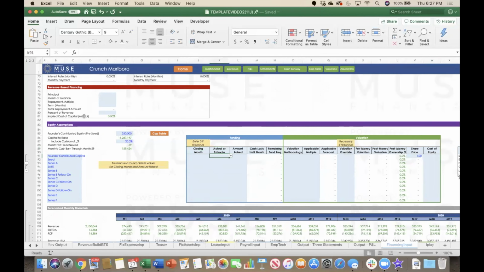We're going to start by inputting any historical rounds of capital that have been raised. For closing month, you're going to put 0 for historical. You're going to choose historical from the dropdown. In this example, $100,000 of capital was infused by the founders in the past.